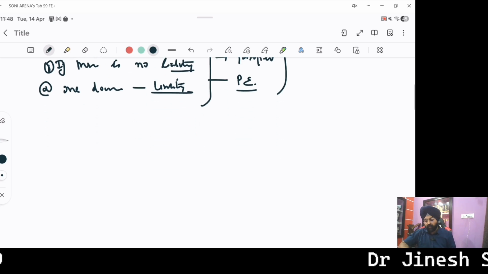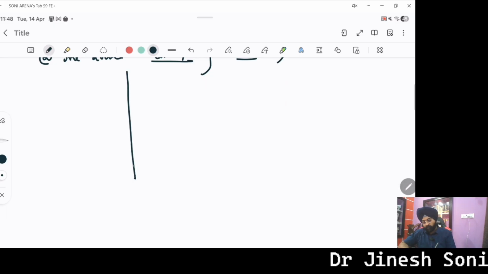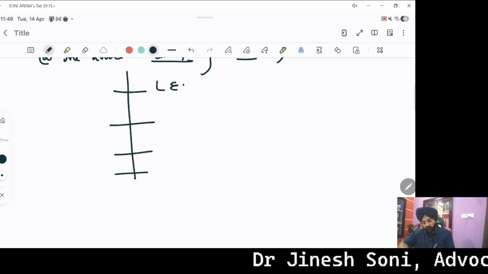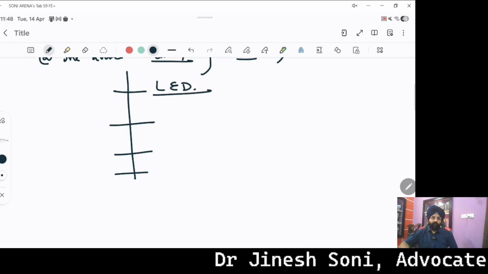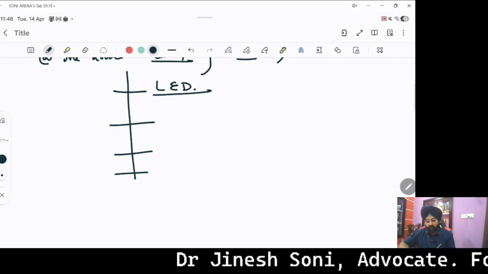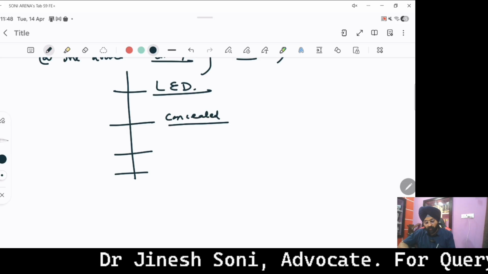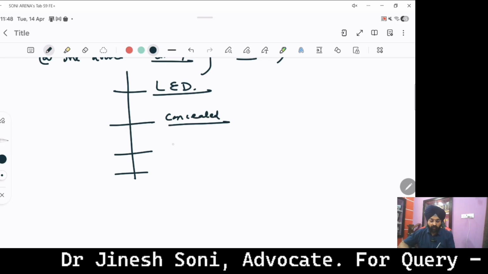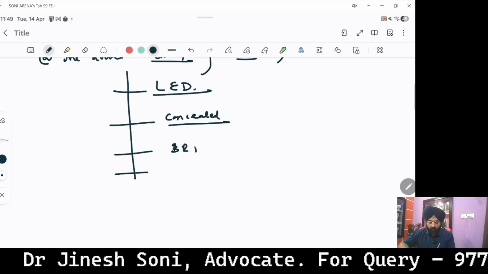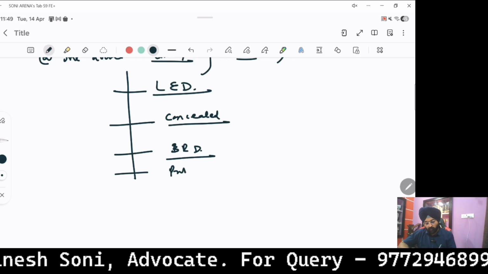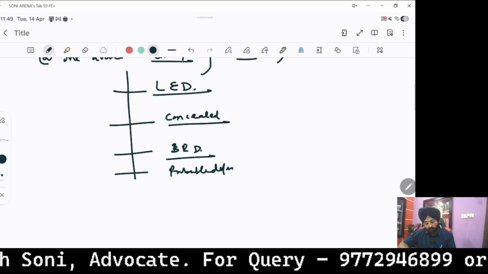So, if you are going to fight the case, just work on four important principles. Number one, a legally enforceable debt is a must. Apart from that, we have to observe whether documents are concealed or placed on record. If they are concealed, then we could have the benefit. The prosecution has to prove the case beyond reasonable doubt. We are supposed to sustain our defense on the point of probable defense so that we could succeed.